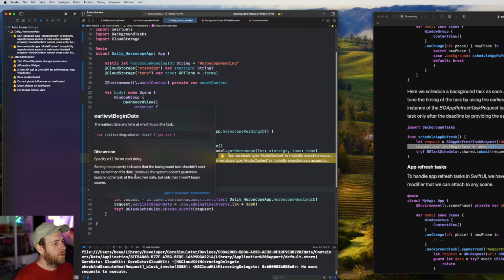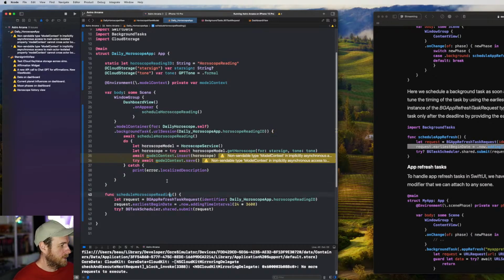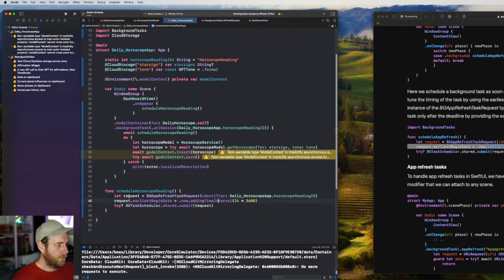It says, setting the property indicates that the background task shouldn't start any earlier than this date. However, the system doesn't guarantee launching the task at the specified date, but only that it won't begin sooner. Excellent. So instead of adding a time interval, like when the app launches, we don't want to do this. What we want to do is we want to set,